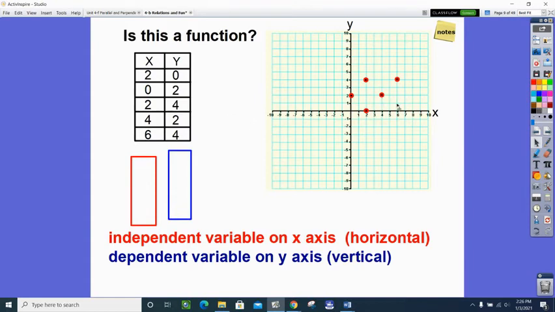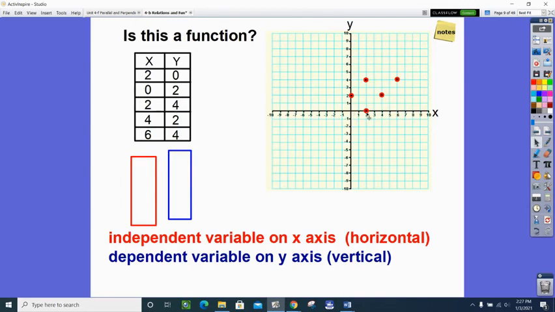Anyway, so there are my points. I look at the graph and I want to know, is this a function? And so what I'm showing you this time is I'm going to make the table. So I labeled them all, the points with their x and y coordinates over here. We don't have to do that in the future, but we're just trying to figure this out. So when we look at the graph, is it a function? Well, let's look down here. Now notice, guys, look. Do you see the repeat of the 2 on the x? So when you look at this table, you know that this is not a function. So let's see where this shows up on the graph.